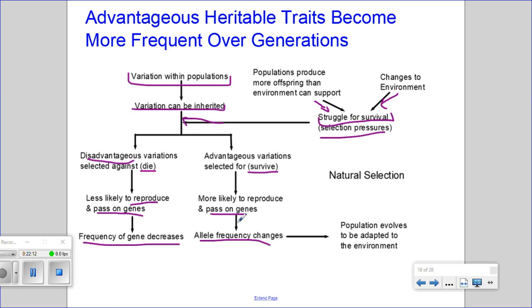And so those alleles that provide an advantage basically become the predominant alleles within a population, and this allows the population to evolve to be better adapted to the environment. This whole process is natural selection, which allows advantageous heritable traits to become more frequent over generations.